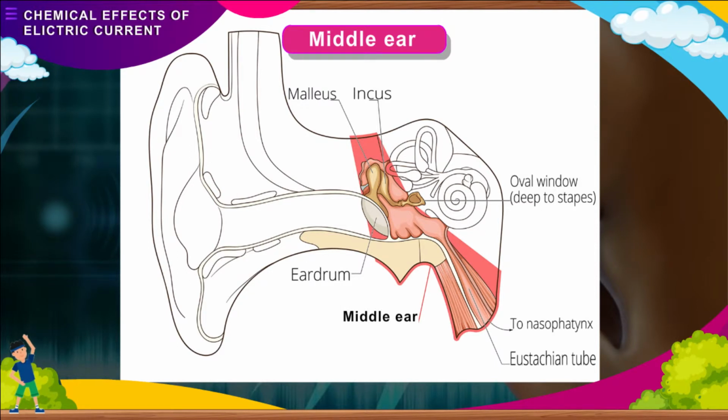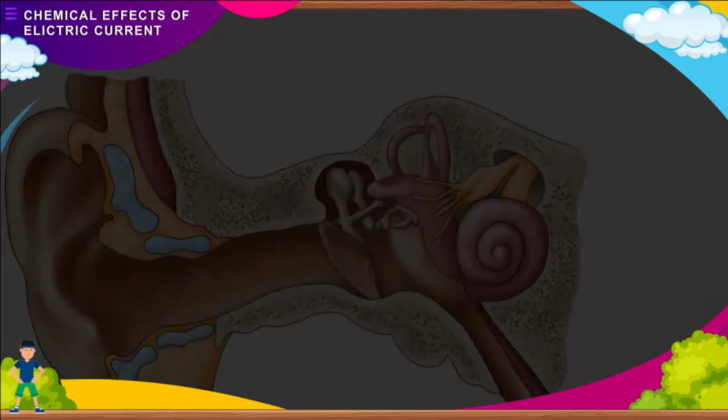Middle ear. The middle ear is composed of a stretched membrane and three small bones. The stretched membrane is called the eardrum and the small bones are called bony ossicles. These are named sequentially from outside to inside as malleus, incus, and stapes. When sound waves come to the middle ear, they set vibrations in the eardrum. After that, the vibrations are transferred from the eardrum to the three bones.